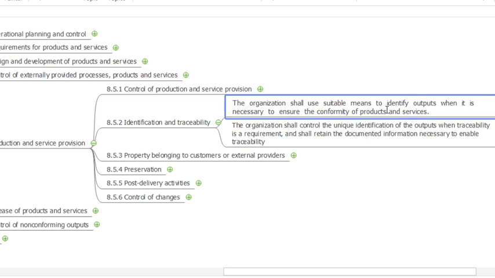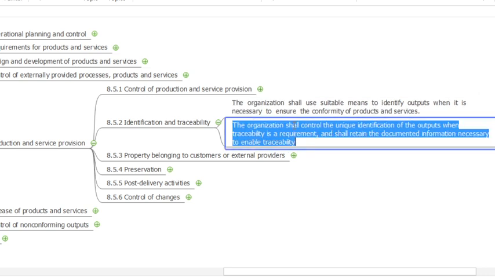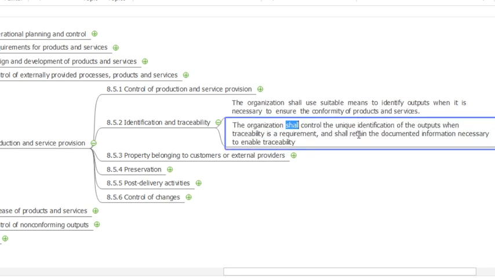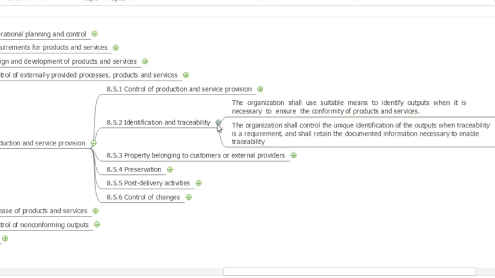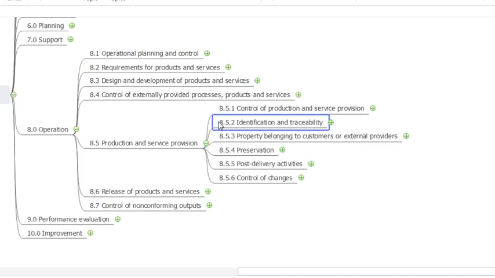We should trace and identify the material from beginning to last. Next, the organization shall control the unique identification, which means we have to provide a material name, item code or anything. Outputs and traceability: whenever there is a problem we can trace it. Basically this clause talks about the identification and traceability part.